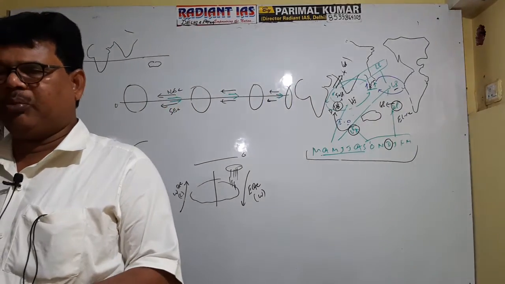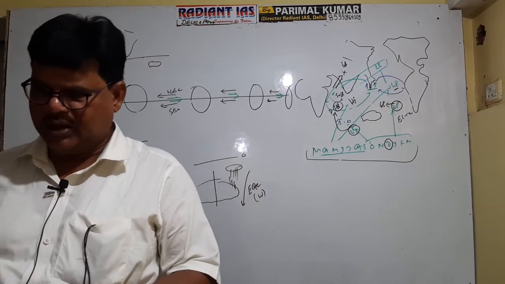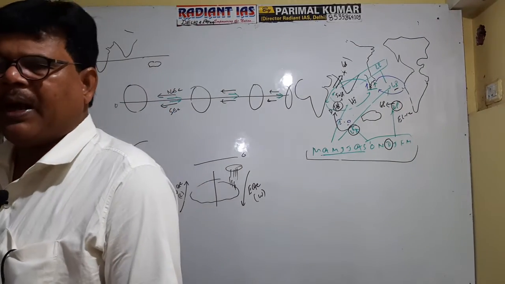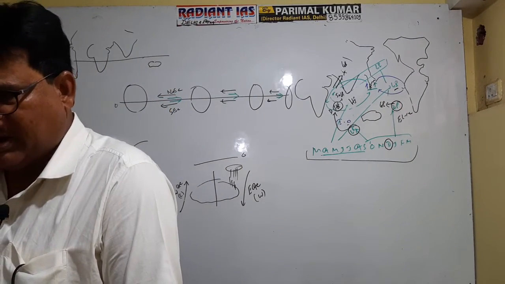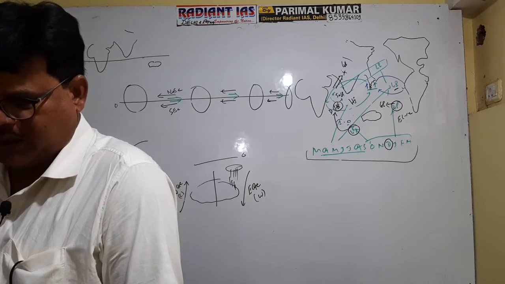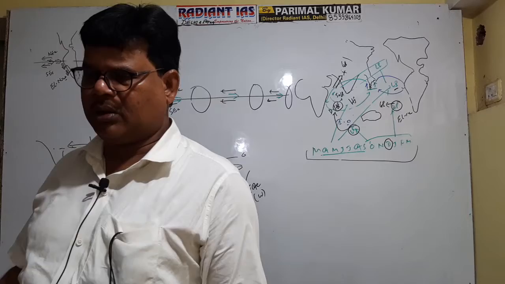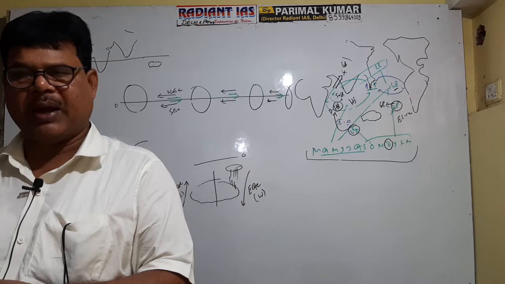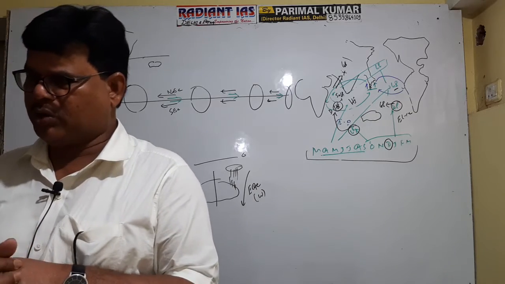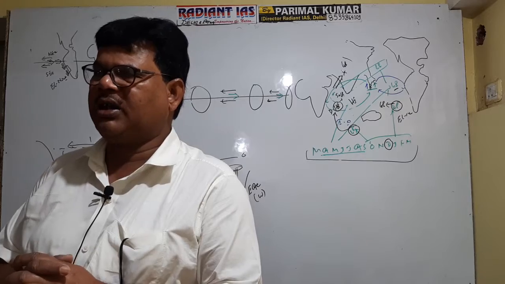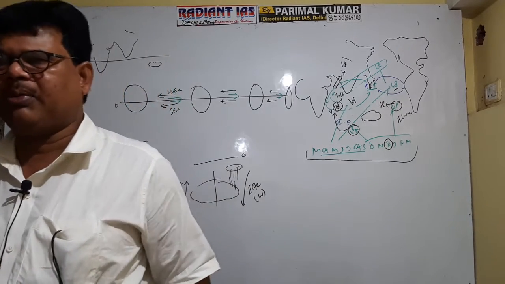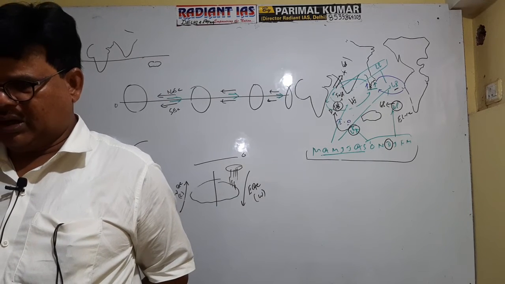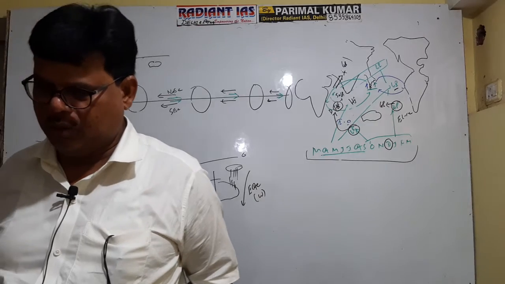I said that the most ideal condition for monsoonal rainfall during the month of June-July is that high pressure should exist over the Indian subcontinent and low pressure should exist in the Pacific Ocean. It means during the month of December, low pressure should exist in the Indian Ocean and high pressure should exist in the Pacific Ocean, because a 6-month alteration or oscillation occurs. In normal condition, during the month of December, high pressure exists in the Pacific Ocean, but when El Nino develops, it converts this high pressure into low pressure.